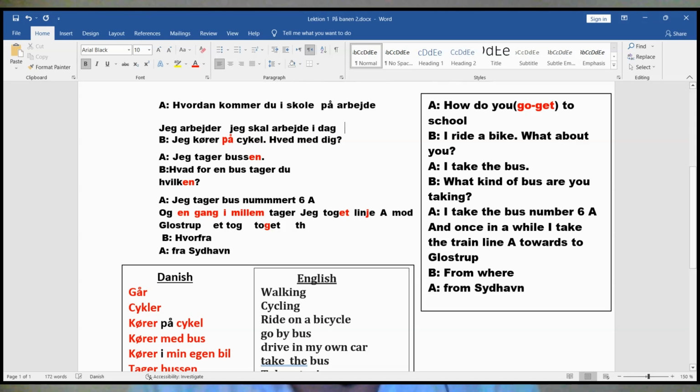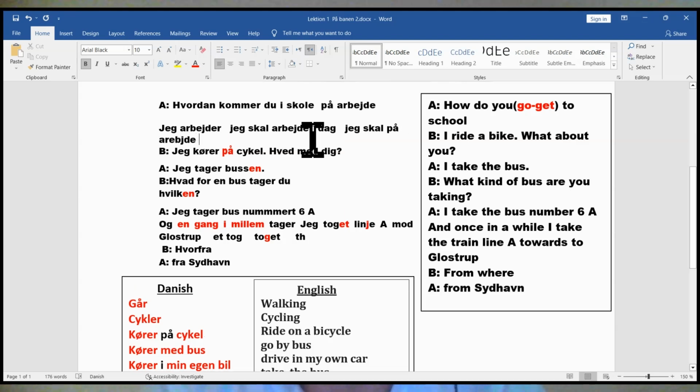Try to read it. Jeg skal på arbejde. Okay, arbejde, sorry. Here it comes like a noun because of på. So på arbejde, I'm going to the work. Okay, jeg skal på arbejde, I will go to the work. Here that means to the work. Okay, here jeg skal arbejde, I will work. I will work.